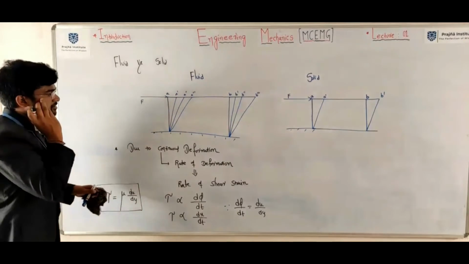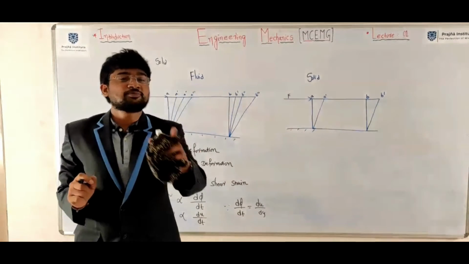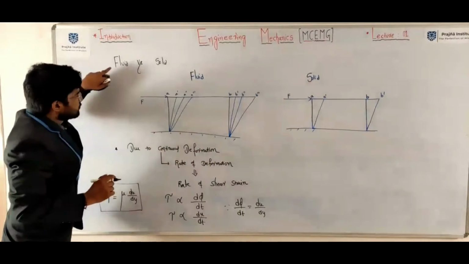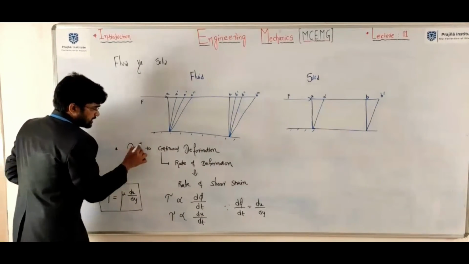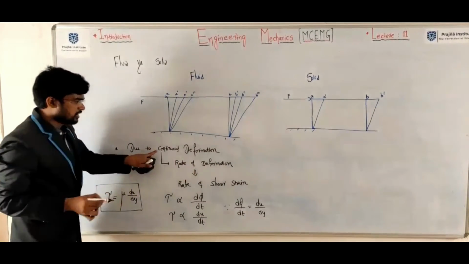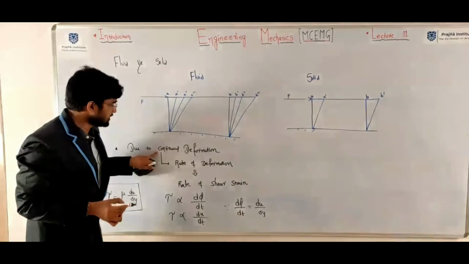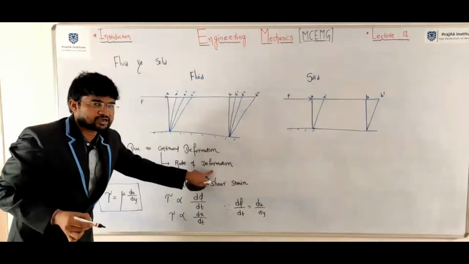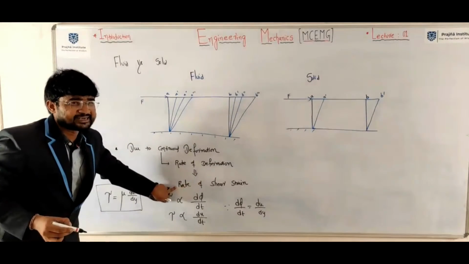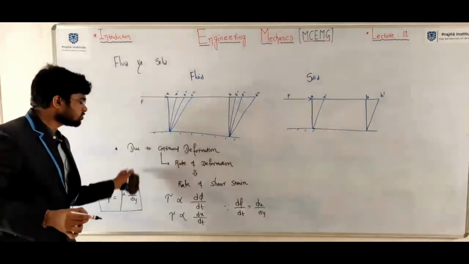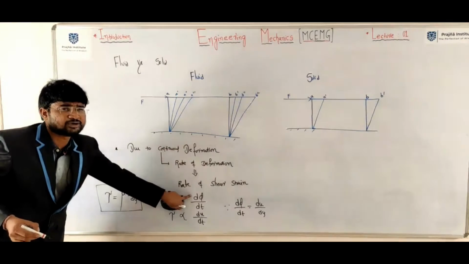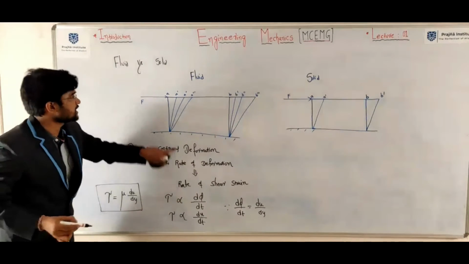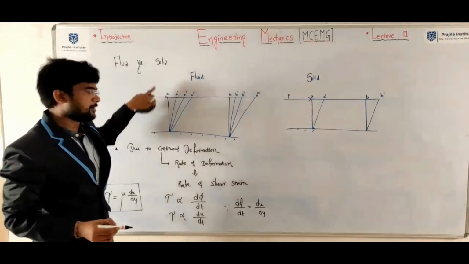This particular equation came from the definition of the fluid. In fluid, continuous deformation will occur due to presence of viscosity. Due to continuous deformation, rate of deformation will occur. It results rate of shear strain. That is why shear stress is directly proportional to rate of shear strain in case of fluids.